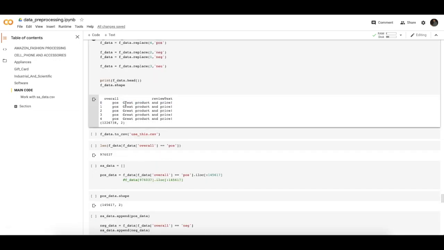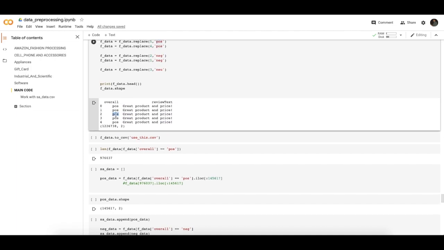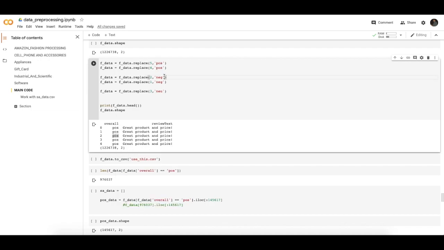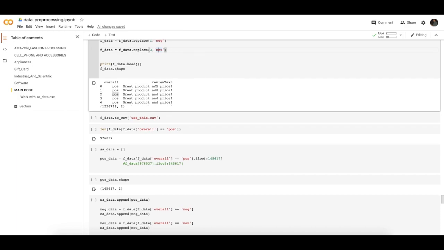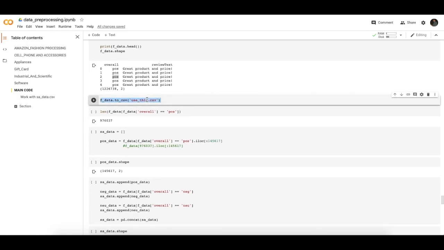If it is 5, then it shows positive. If it is 4, then it gives positive. If it is 2, then it gives us negative. And if the overall value is 3, then it shows in the CSV file as neutral. And we save this data to use this .csv.